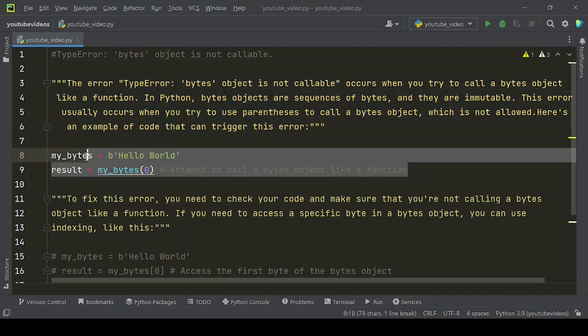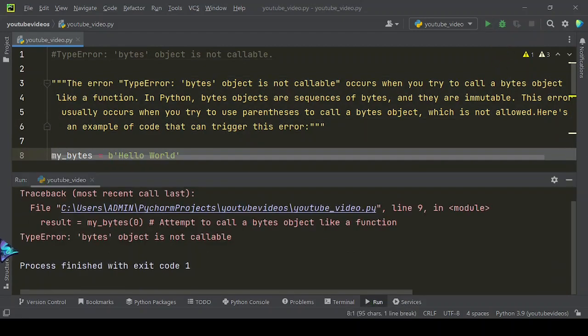Here's an example of code that can trigger this error. When you run this code, you will get this kind of error.